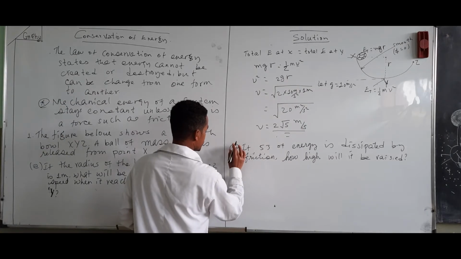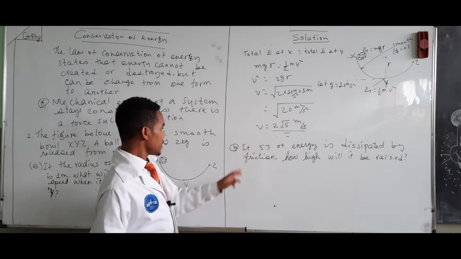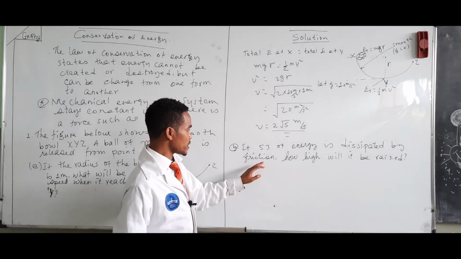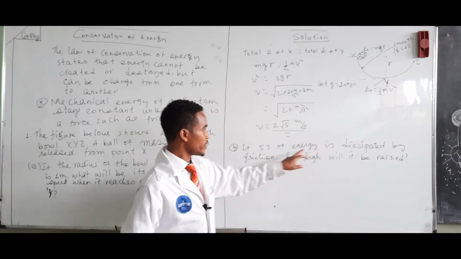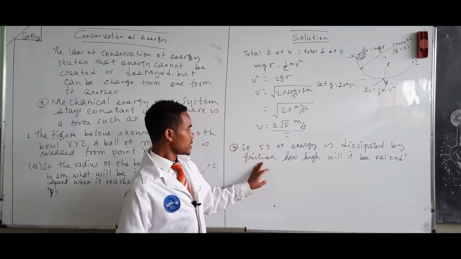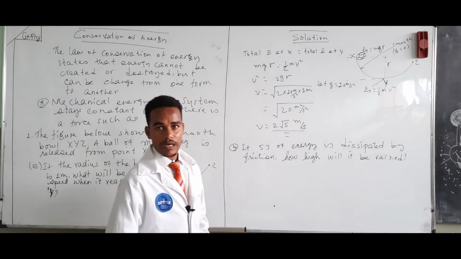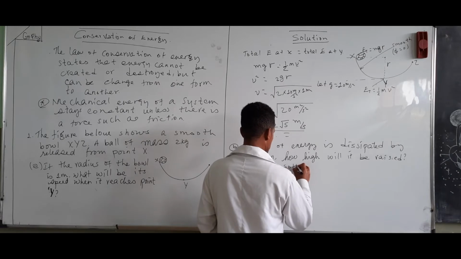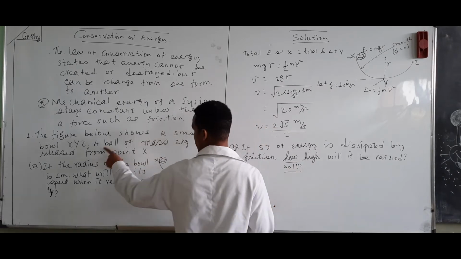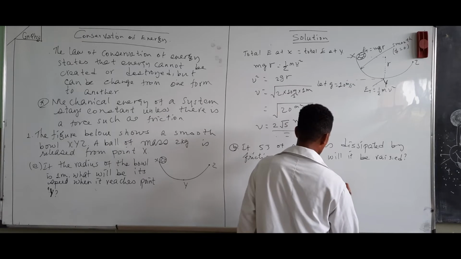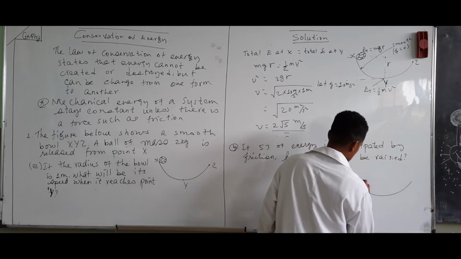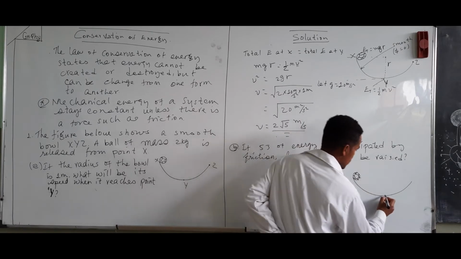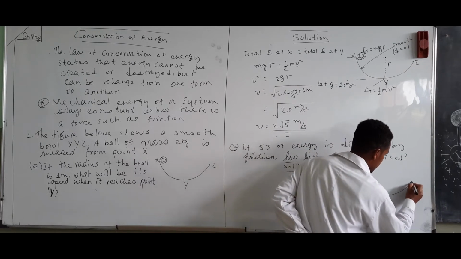Question B from the same problem says, if 5 joules of energy is dissipated because of friction, how high will it be raised? This one is the second question from the same problem. Now we have such a figure, where this one is rough.